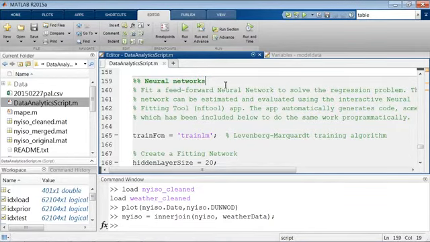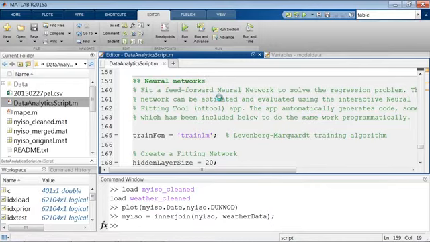Okay, so now we've taken our initial data, we've created a set of predictors, and split it up into our training and test data. Now we're ready to go ahead and fit a model. There are many different modeling techniques available with MATLAB in its toolboxes, simple things like linear regression or more sophisticated ones like bagged decision trees, random forest, and so on. For the sake of time today, we're just going to look at one, which is called neural networks.